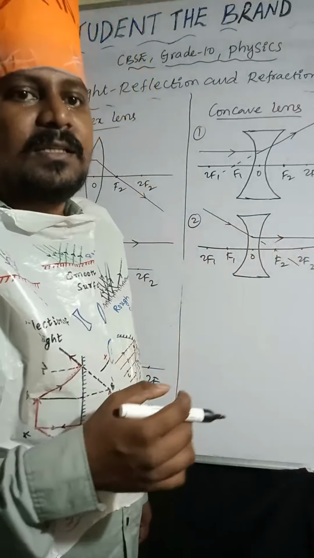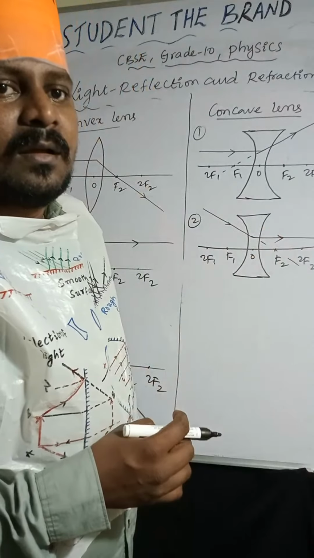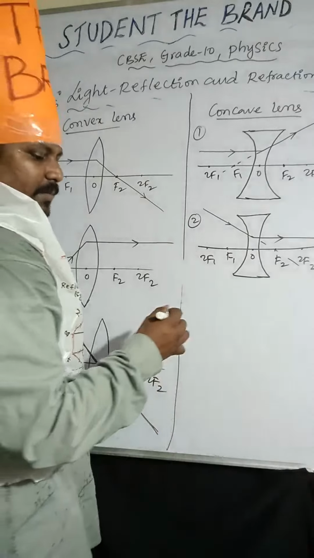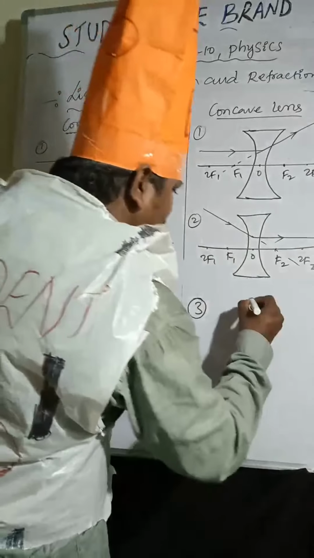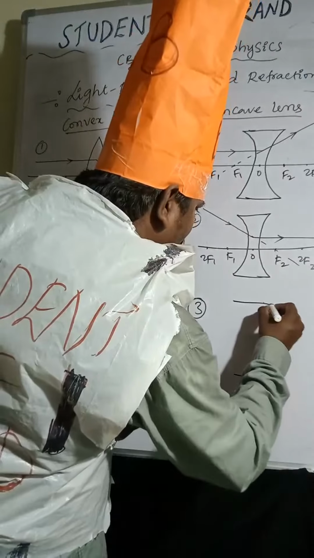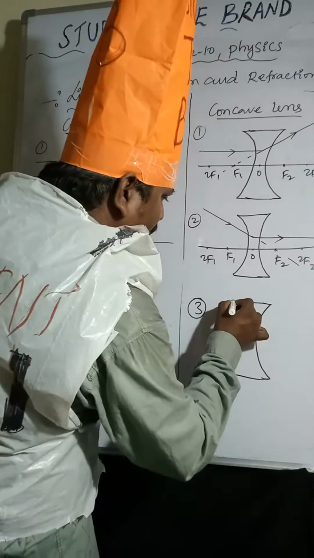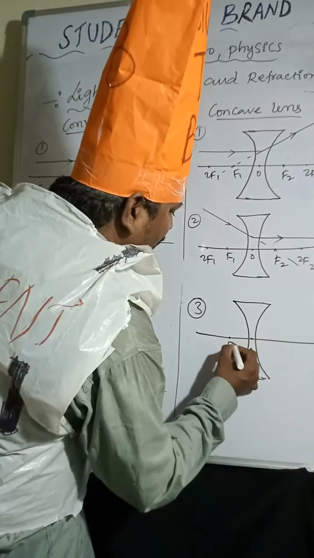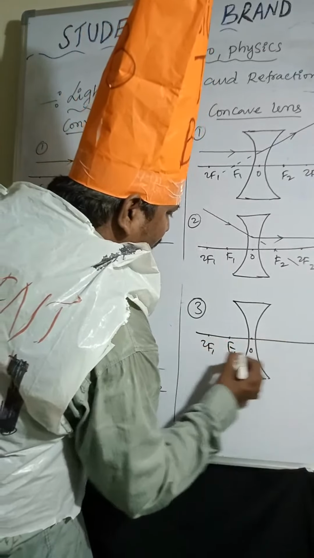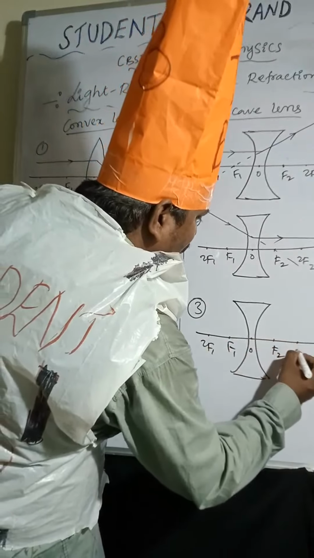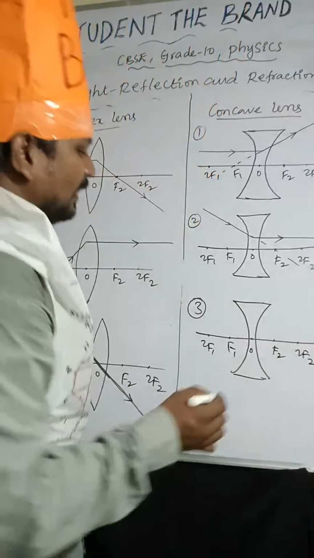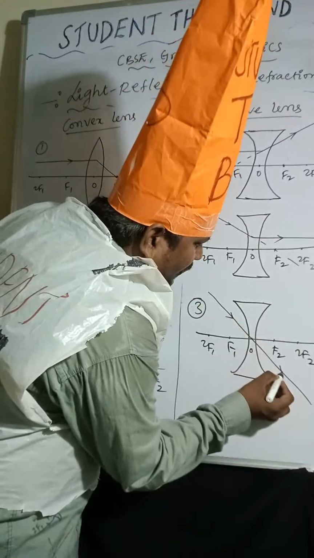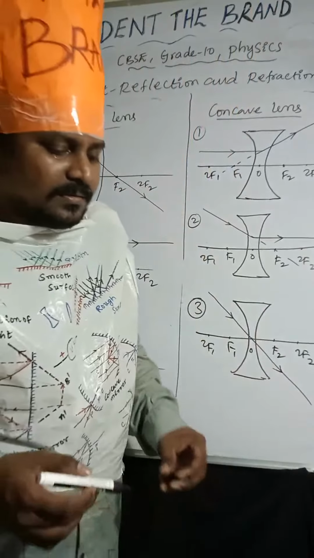And the last one, third one. Optic center, F1, 2F1, F2, 2F2. The light ray is passing through the optic center, then no deviation takes place.